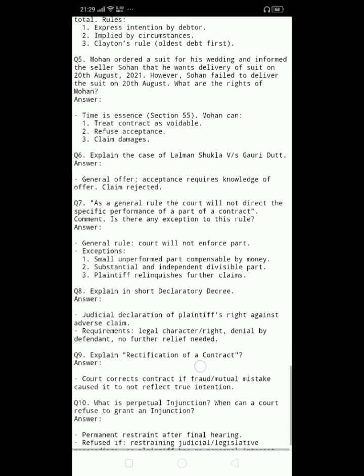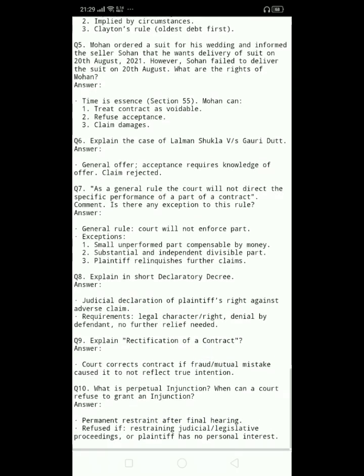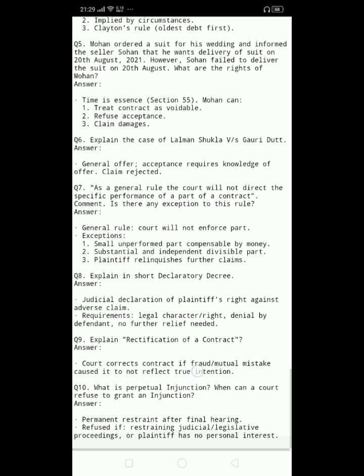Q7. As a general rule, the court will not direct the specific performance of a part of a contract. Comment. Is there any exception to this rule? Answer. General rule, court will not enforce part. Exceptions are 1. Small unperformed part compensable by money. 2. Substantial and independent divisible part. 3. Plaintiff relinquishes further claims.